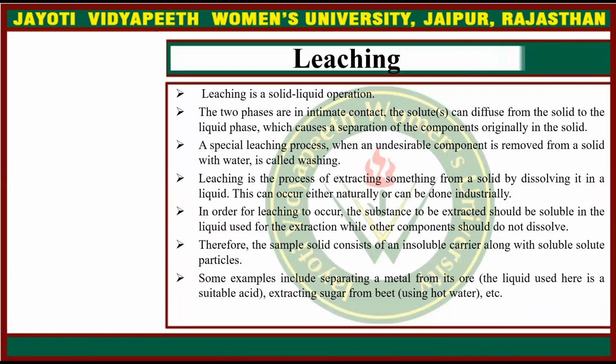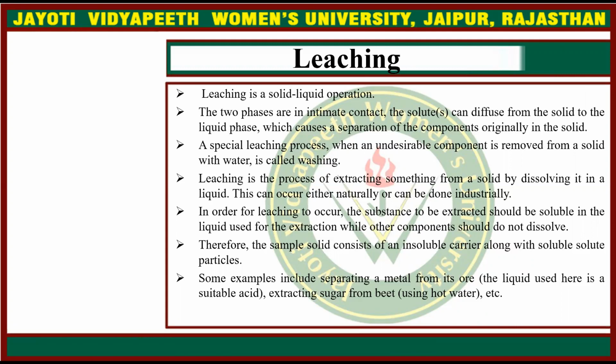Leaching is a solid liquid operation. The two phases are in intimate contact. The solutes can diffuse from the solid to the liquid phase, which causes a separation of the components originally in the solid. A special leaching process when an undesirable component is removed from a solid with water is called washing, and leaching is a process of extracting something from a solid by dissolving it in a liquid.